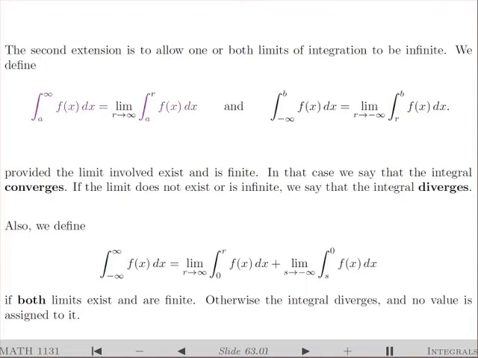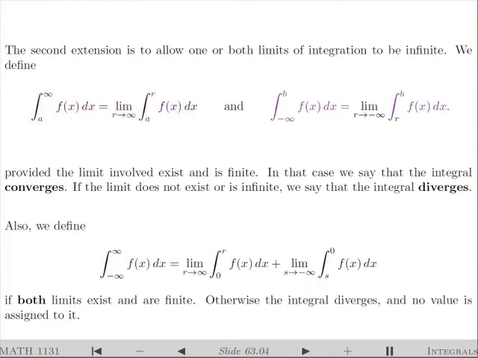To define the integral from a to infinity of f of x dx, we first replace infinity by some variable. I'm calling it r. Take the integral from a to r of f of x dx, where I assume r is a regular number, and then I let r go to infinity. If the limit exists, that's defined to be the value of the original improper integral from a to infinity. If the limit does not exist, we say that the integral diverges.